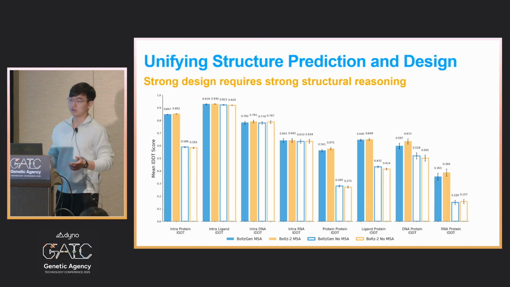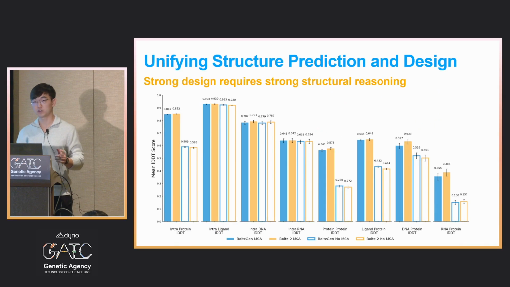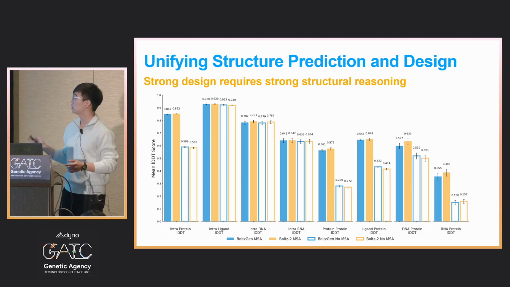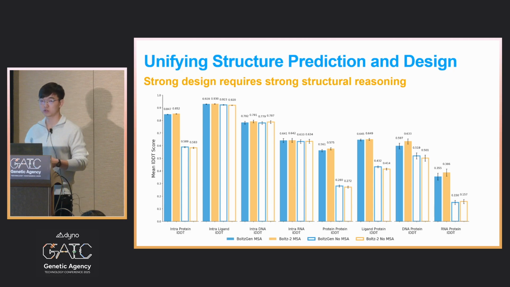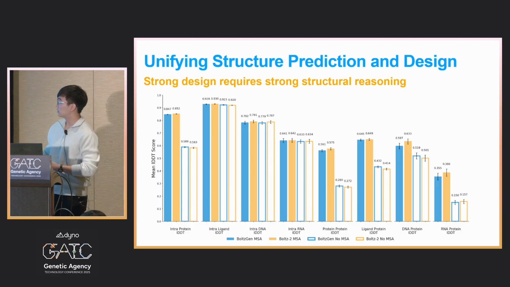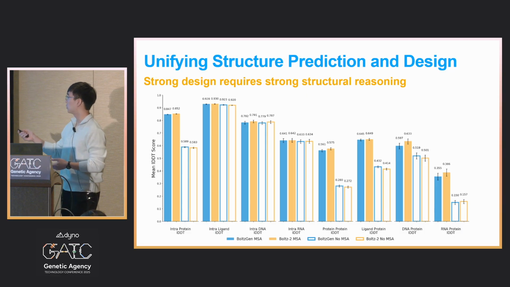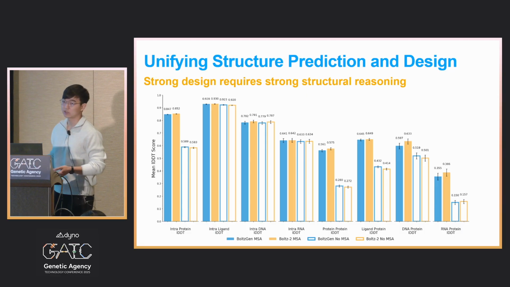So as I said, the BoltzGen model achieves unification of design and structure prediction. So we also ran evaluations for a comparison between BoltzGen and Boltz, a previous structure prediction model. And we can see that it is very comparable in all modalities to the state-of-the-art models.